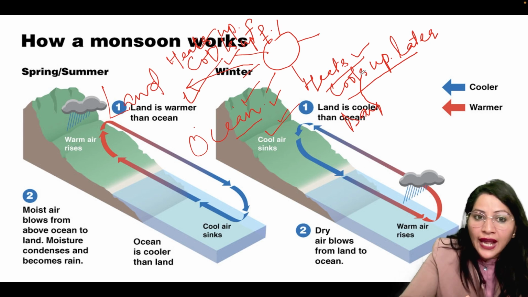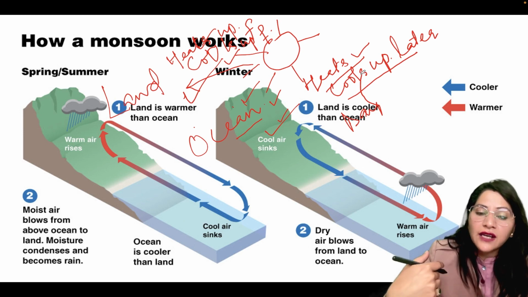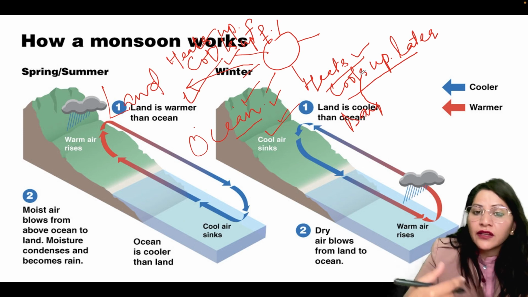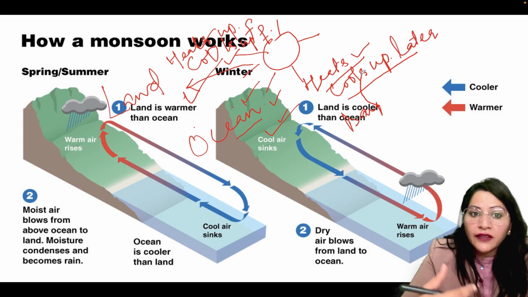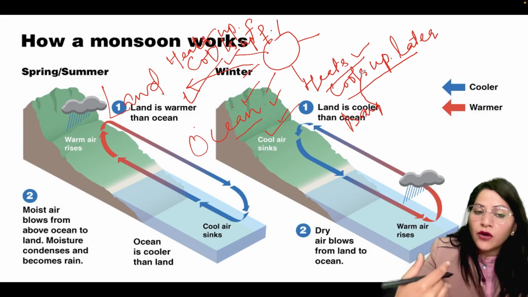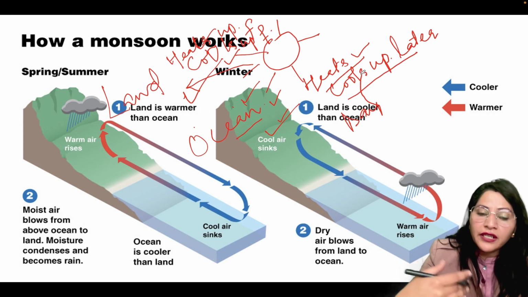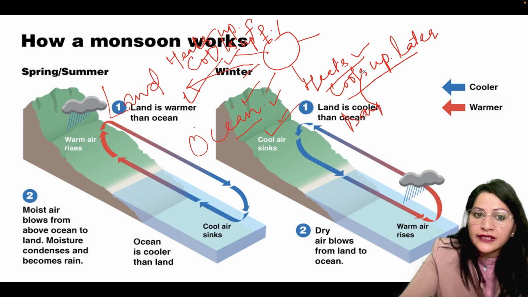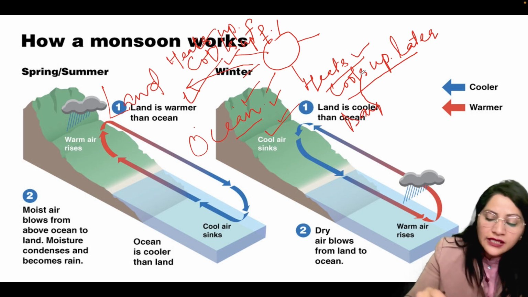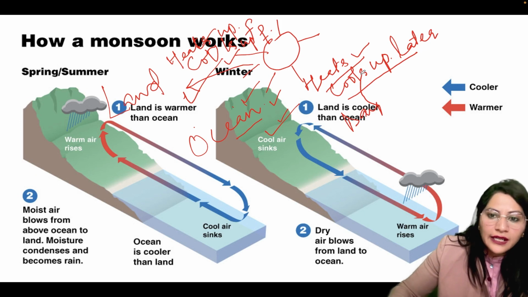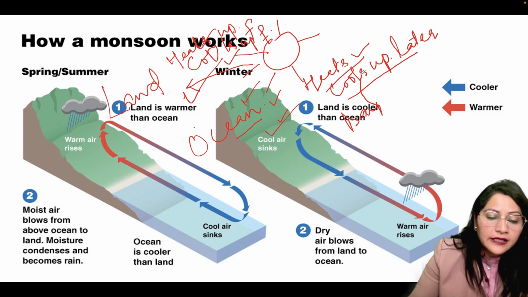Why is it called land breeze? Because it's starting from the land. And why is that one called sea breeze? Because it starts from the sea. The wind gets its name from where it starts. For example, if wind starts from land, it will get the name land breeze. If it starts from the sea, it will get the name sea breeze. This all works in the case of monsoons. This is how the monsoons work.